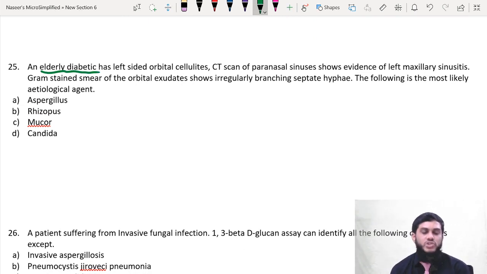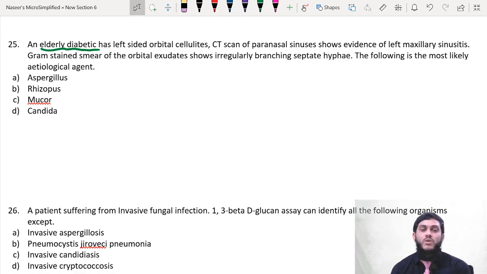In a diabetic patient, the most common fungal infection is mucormycosis. So the question started with elderly diabetic, and if you see that, most of them jump to mucor. But in these types of questions, before answering mucor, you have to look for the septae, whether the hyphae are septate or aseptate. Now you read the question, look for the hyphae. The hyphae are branching septate hyphae. Once you see diabetes and the options are fungi, no need to read the entire question. Jump straight to the hyphae, whether septate or aseptate.